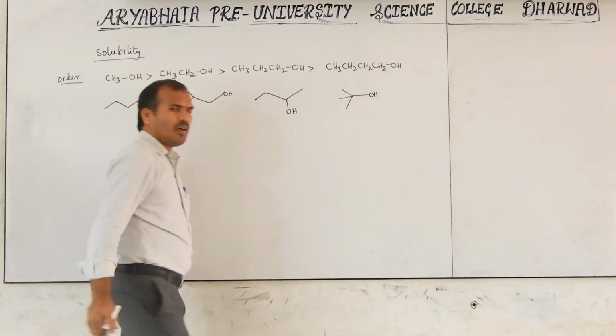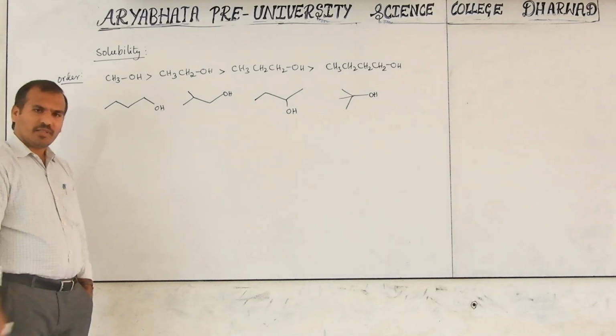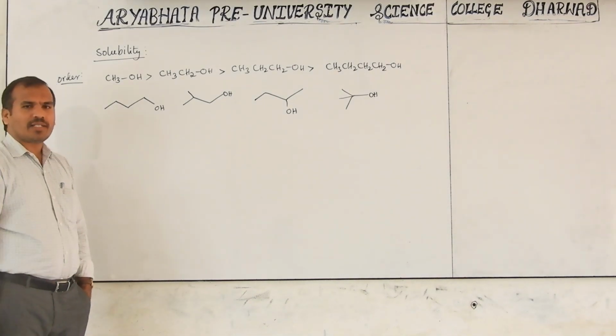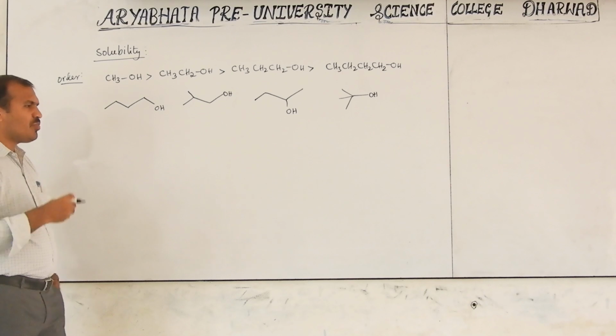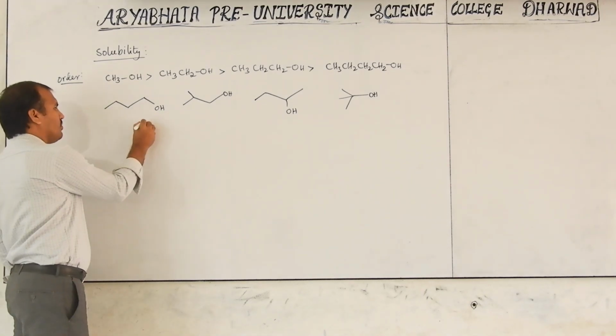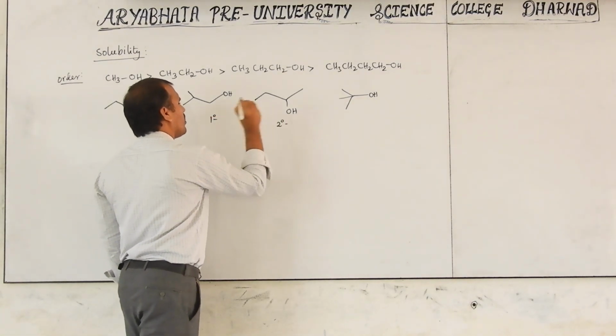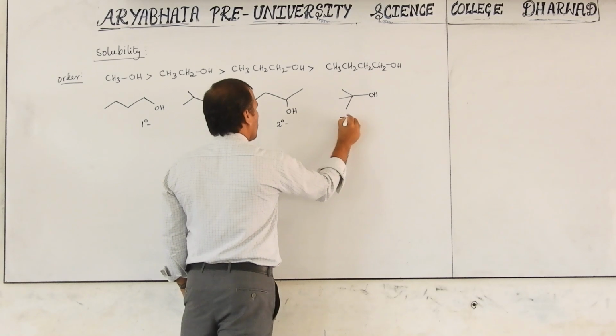Like this, all are having 4 carbons. Then how to decide? All are soluble. But if they ask the order of which is more soluble: this is a primary alcohol, this is also a primary alcohol, this is a secondary alcohol, this is a tertiary alcohol.